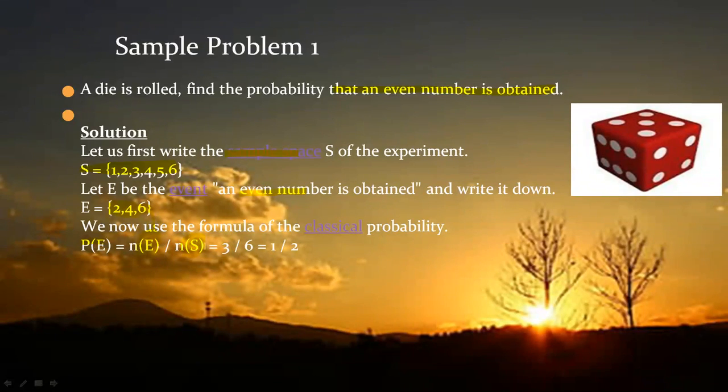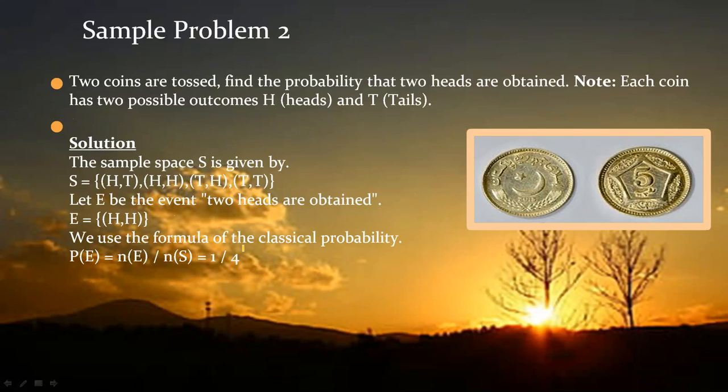The number of even numbers is 3, the possibilities were 6, so I am getting probability 1 upon 2. So what I am doing here, again listen, it's classical probability. The results you are getting are divided by the total situation, then you get the answer.